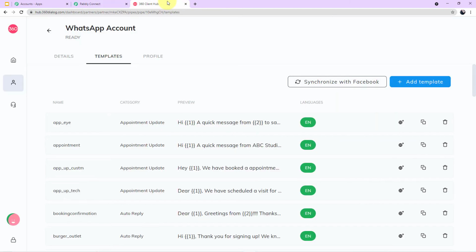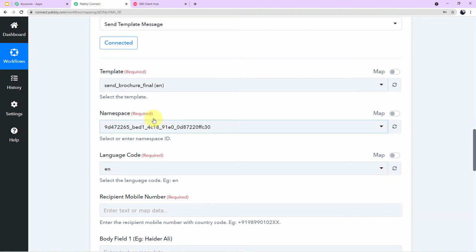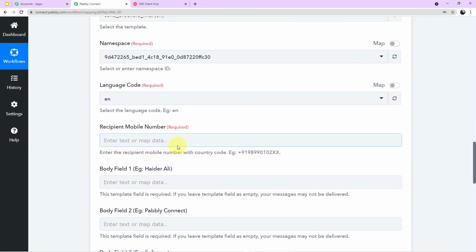EN stands for English. If I take you back to my account on 360dialog, you can see under the language section it is written EN, EN, EN. So EN stands for English. It is showing that all our templates are in the English language. That's why the code EN is written here. So you need not do anything about these fields. Come down to your next field, which is recipient mobile number.